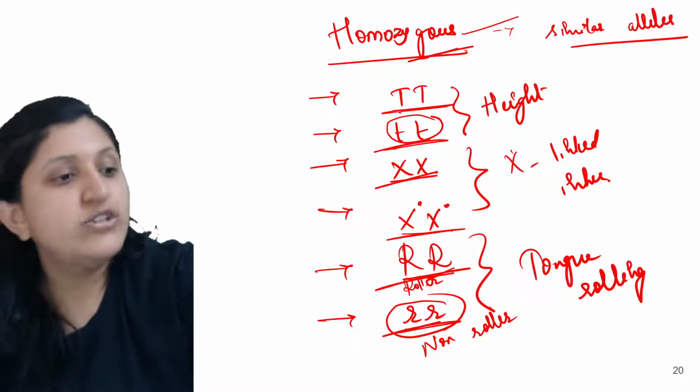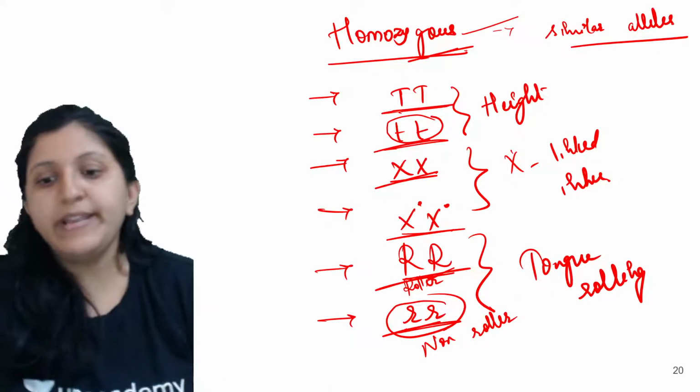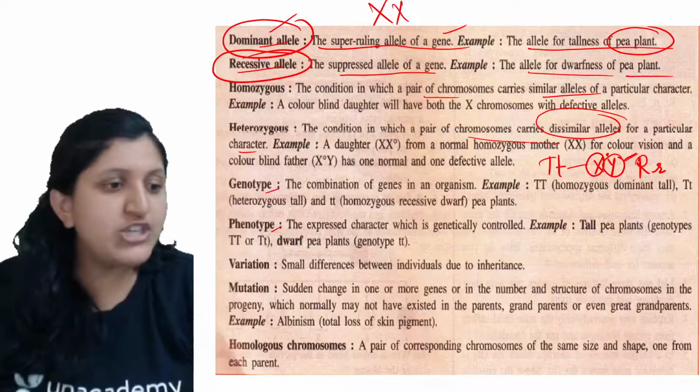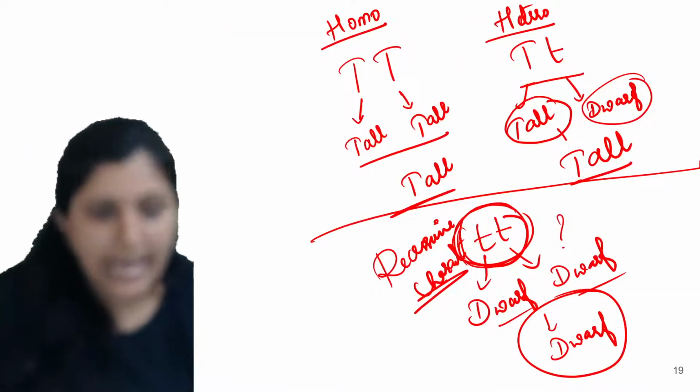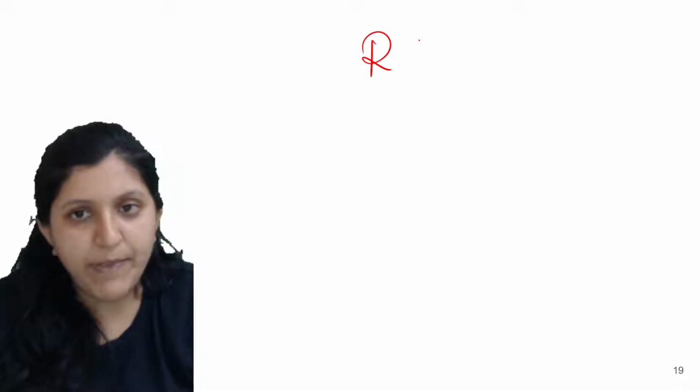Okay, so let's see this part. There is a genotype and phenotype that is mentioned. The genetic makeup of the plant, that we call the genotype. So what is the genotype here? Just a second. Yep. Okay, so genetic makeup, like this is the combination that we might be having.